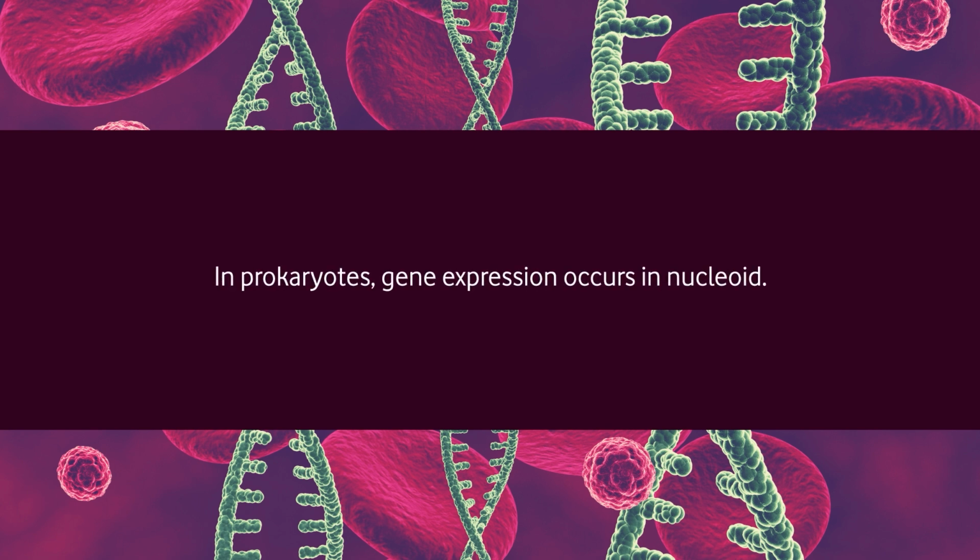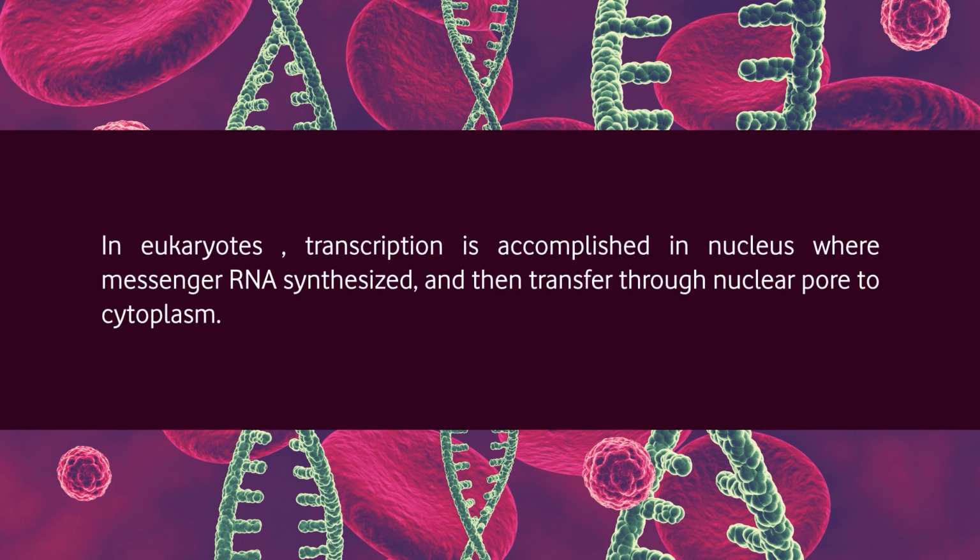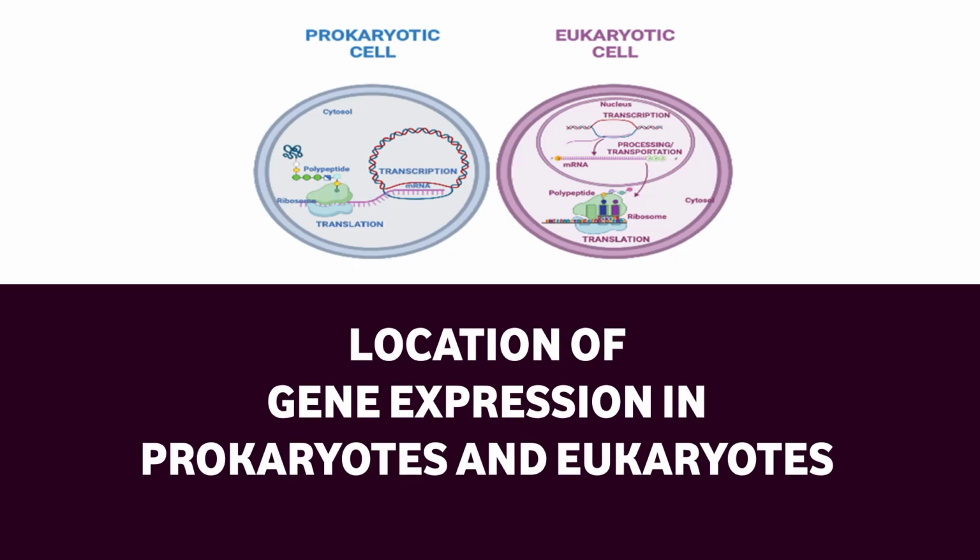In prokaryotes, gene expression occurs in the nucleoid, which is a non-membranous structure, but in eukaryotes, transcription is accomplished in the nucleus, where messenger RNA is synthesized and then transferred through the nuclear pore to the cytoplasm, where the polypeptide chain is synthesized with the help of ribosomes, transfer RNAs and amino acids.